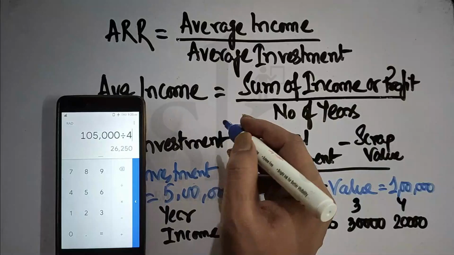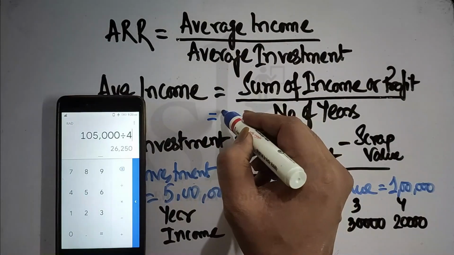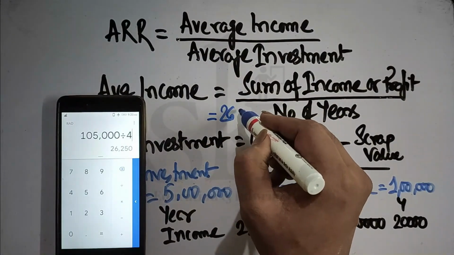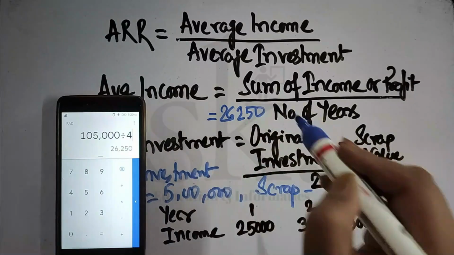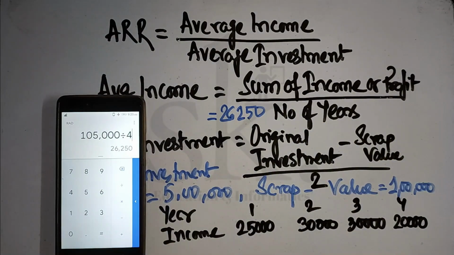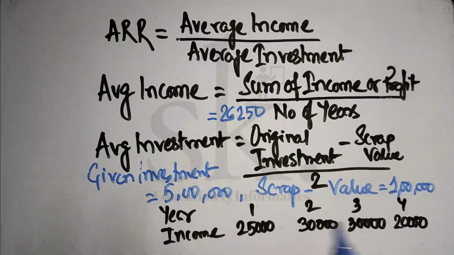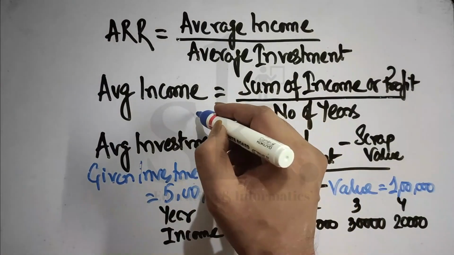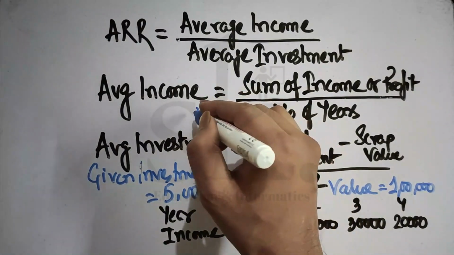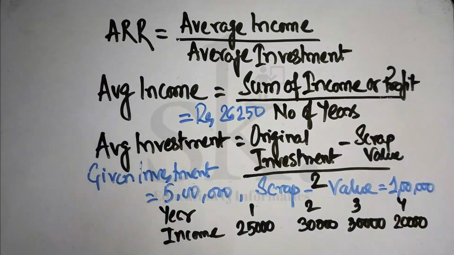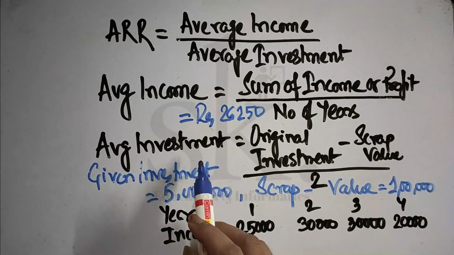So this part is coming 26,250. So rupees 26,250. So we have added up all the profit or the income divided by the number of years, which is divided by 4. So it's coming 26,250. The second part is we require to calculate. So we have got rupees 26,250 as average income. Now we require to calculate average investment.